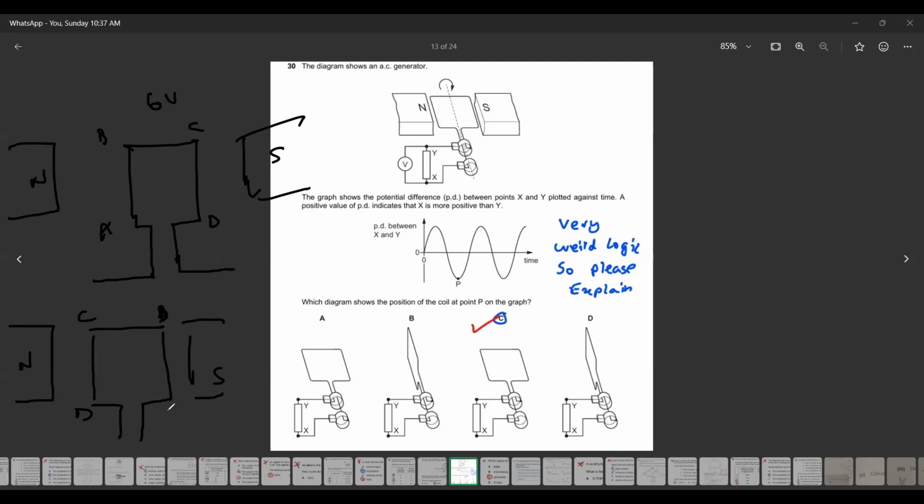So this is ABCD. What will happen to the voltage? How much voltage will it produce? Yes, sure, I will repeat. Look, in this question, there is a coil in an AC generator. I'll come to the AC generator point.